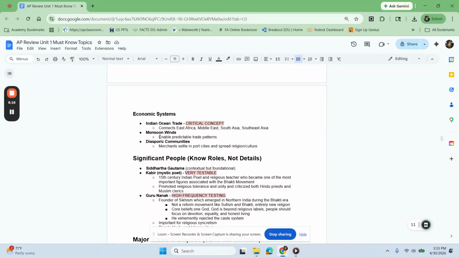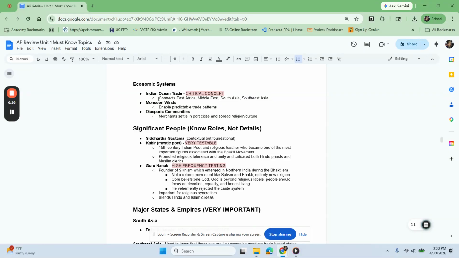Economically, the major drive here was going to be the Indian Ocean Trade Network. This is a very critical, high-frequency tested concept for 1.3 South and Southeast Asia. The Indian Ocean is what connected East Africa, the Middle East, South Asia, Southeast Asia, all of it together, and merchant transference of different types of belief systems and just everything that we see. But again, we're going to talk more about that when we get to Unit 2.